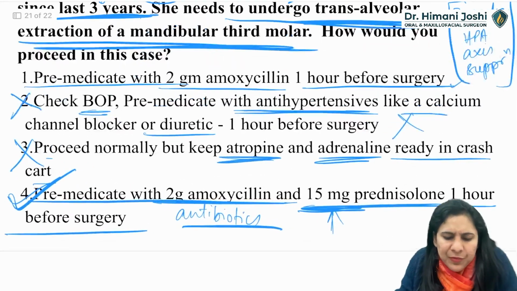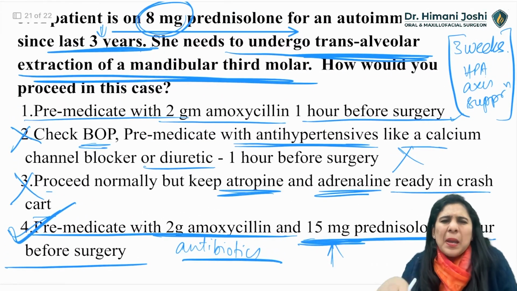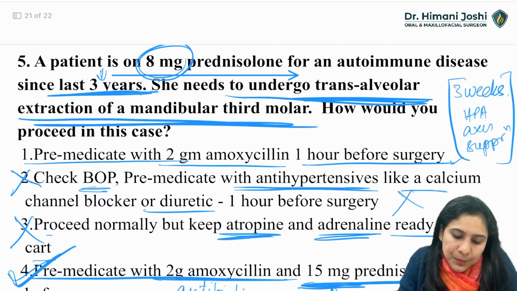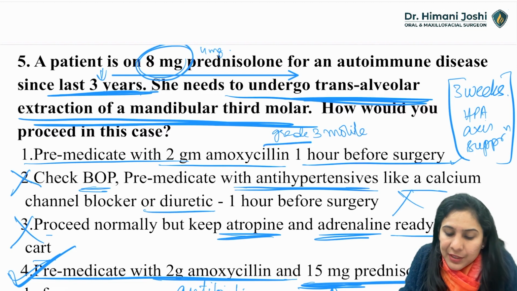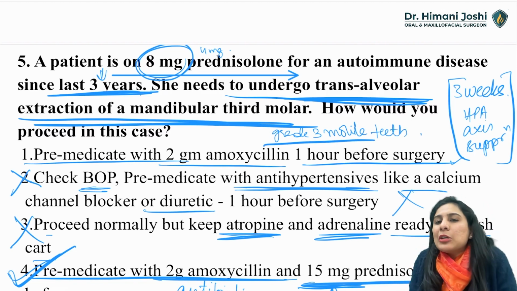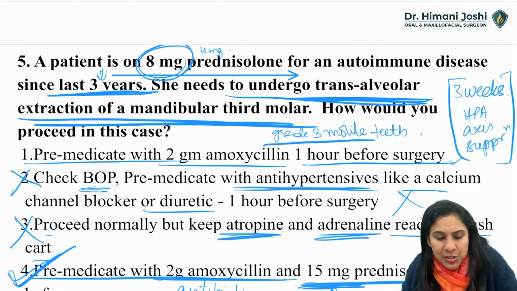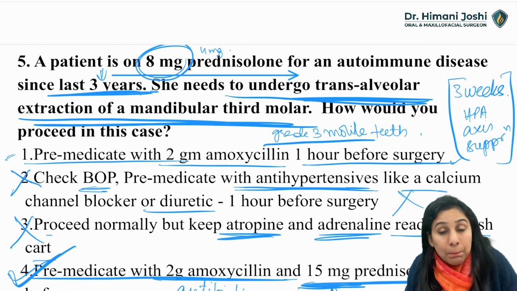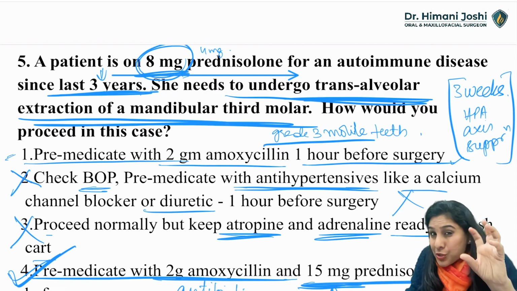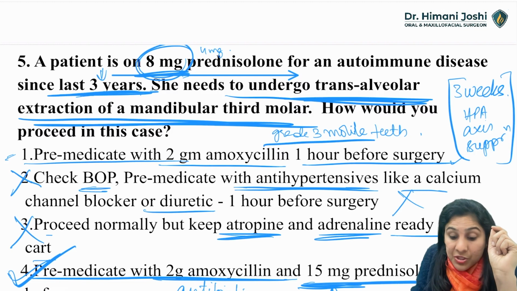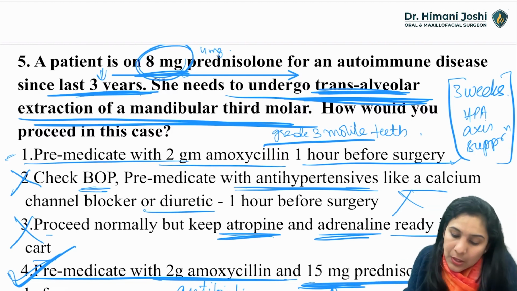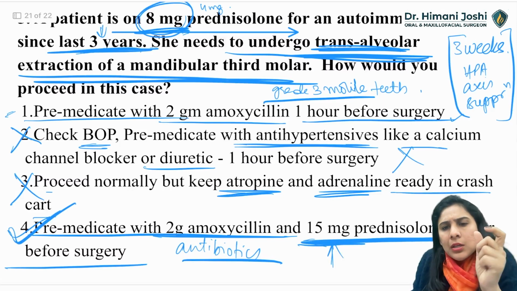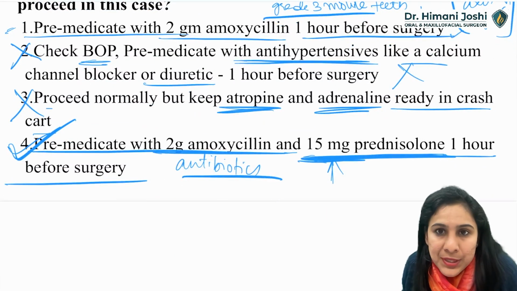Alright. If the language of this same question would have been 5 mg prednisolone or 4 mg prednisolone and grade 3 mobile anterior teeth, maybe I will not supplement with extra steroid. I will just go with option 1. But since it is 8 mg prednisolone, which is a slightly higher dose, long-term steroid and a bigger surgery like a transalveolar extraction, which is a surgical extraction, I will definitely want to give her a little bit of steroid 1 hour before surgery. Alright.